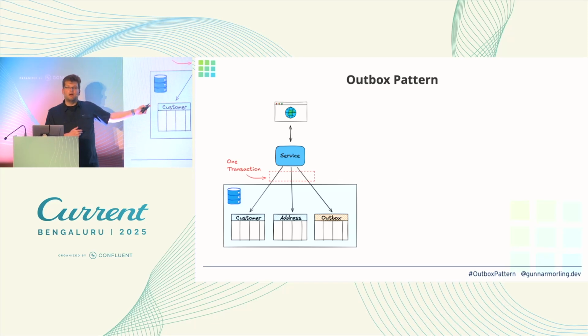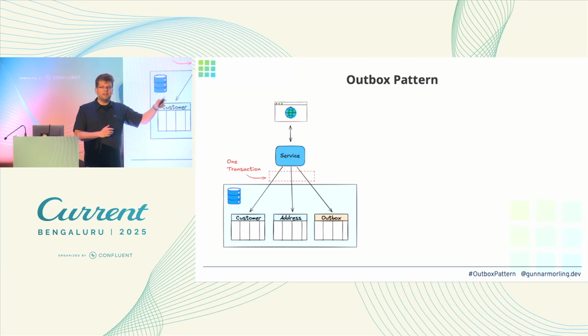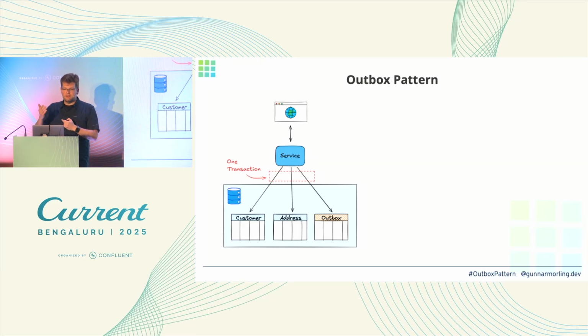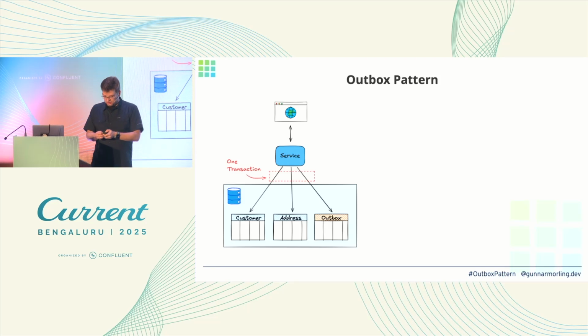So we have updated our internal data model, we have updated our customer address records, and we also got to insert into our Outbox table. Or if this transaction gets rolled back, for whatever reason, maybe a constraint violation, whatever it is, then all these changes would not happen, right? So this is happening atomically.